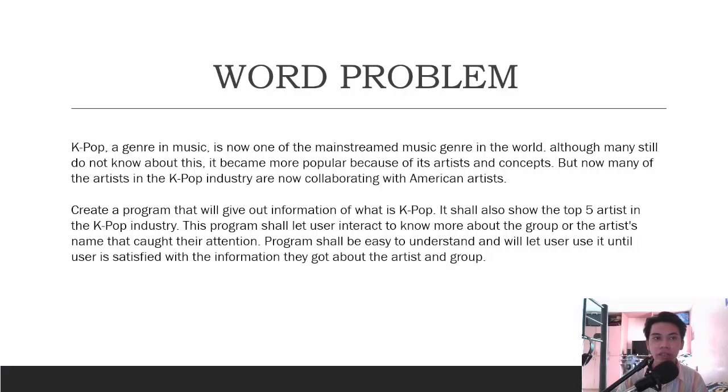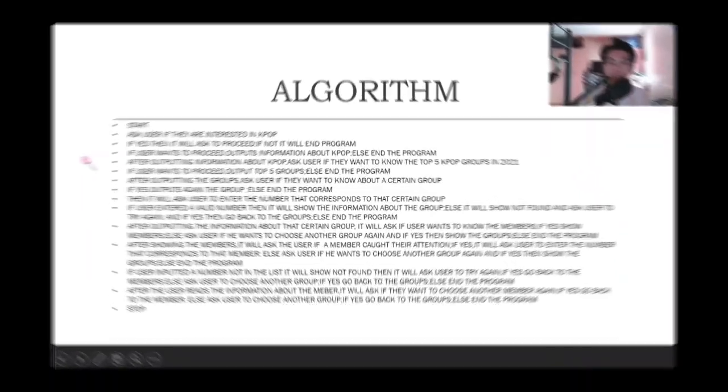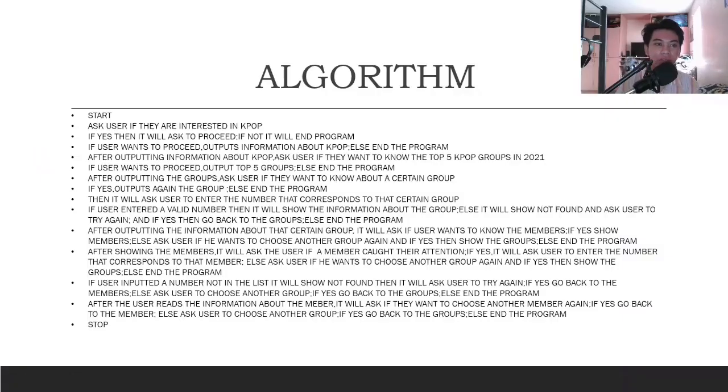So for the next slide, I'm going to present to you my algorithm. So this is my algorithm. My program will start, then it will ask the user if they are interested in K-pop. If yes, then it will ask to proceed. If not, it will end the program. If the user wants to proceed, it outputs information about K-pop, else end the program.